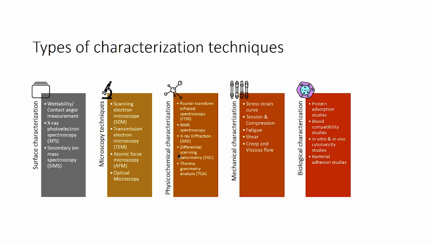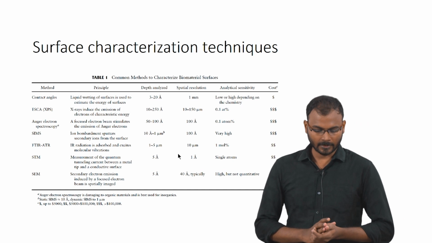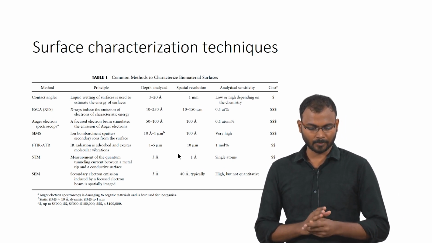So, for those applications we have to check the protein adsorption studies. If you are going for a tissue engineering application like wound healing, you need to have cells attached onto the surfaces, so for that application you have to have protein adsorption on the material surfaces. These are the basic techniques. Other than these, there are still a lot of techniques available, which are specific to each application that we have to look into.